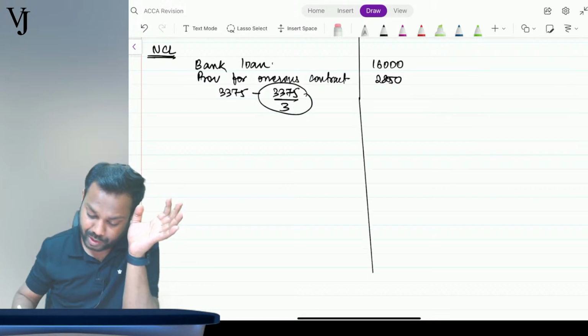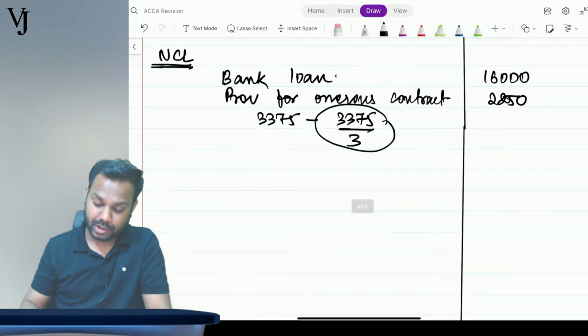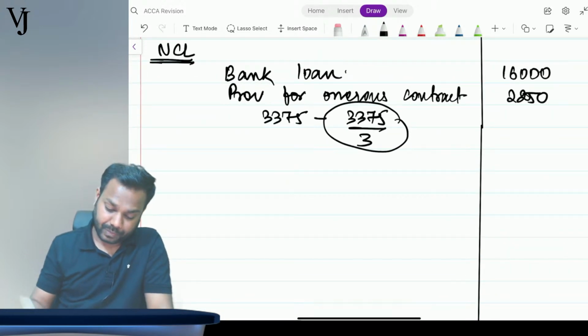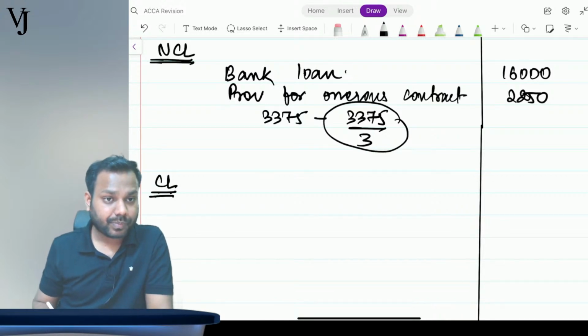Is this classification of current and non-current clear to everyone? Tell me, guys, come on. Very good. Okay, now coming to current liabilities. Now what will come in current liabilities?